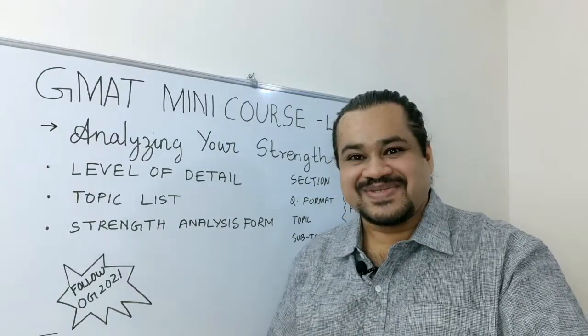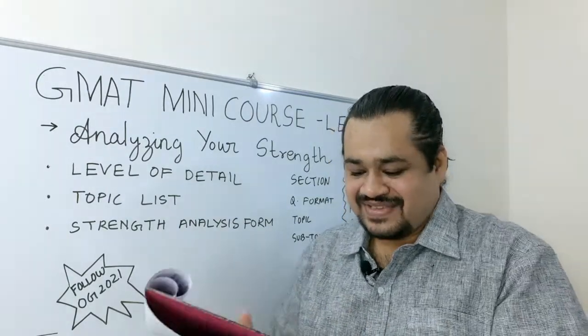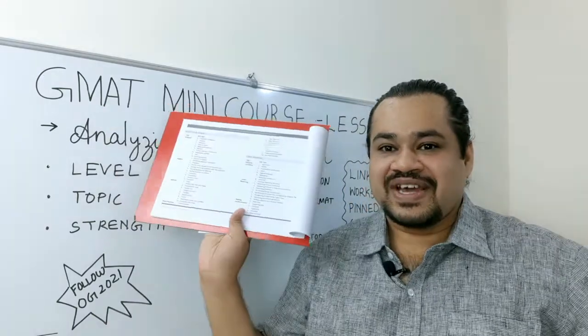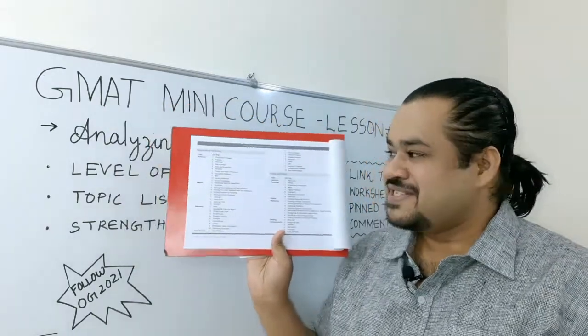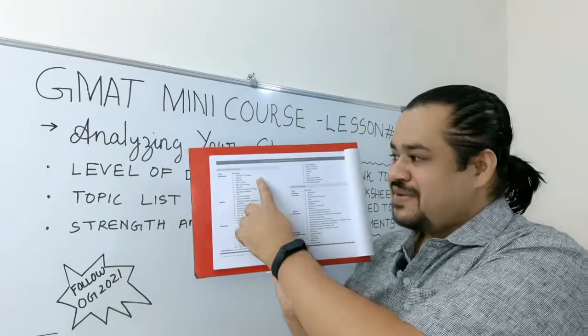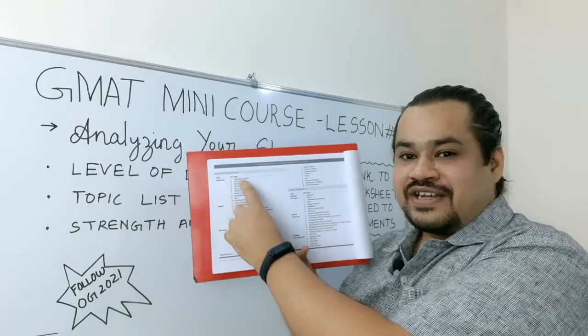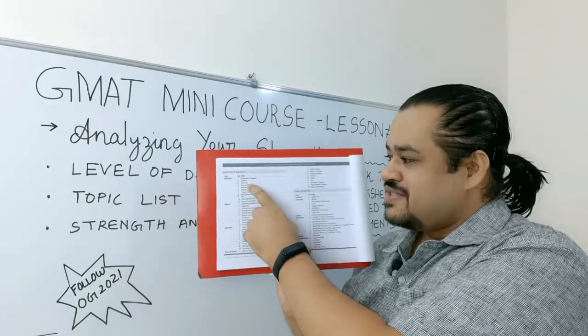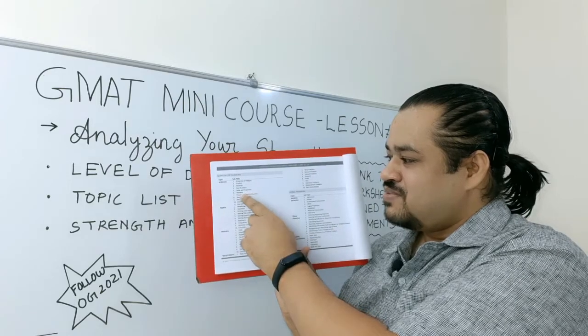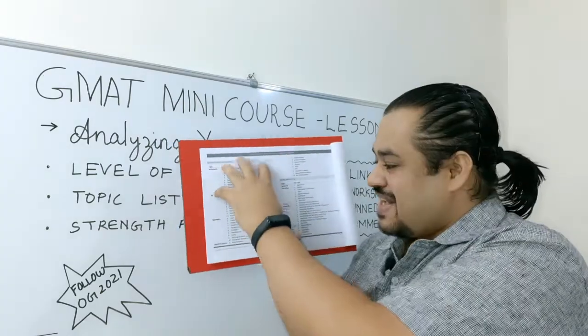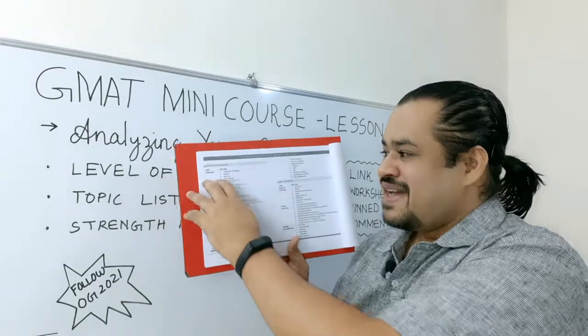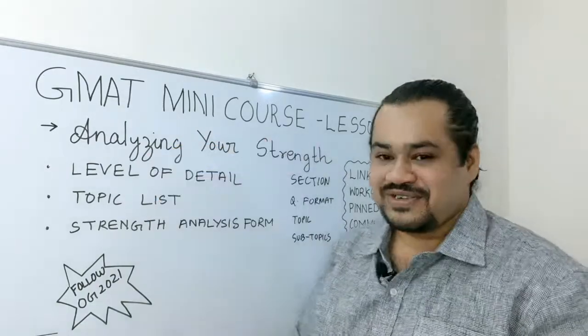Let me just show you. Here we go. So we have a full list of topics and subtopics. Quantitative reasoning, topic arithmetic, and under arithmetic you have properties of integers, fractions, decimals, real numbers, ratio, proportions, percents, etc. So I have listed all the topics and the subtopics for the corresponding topics.